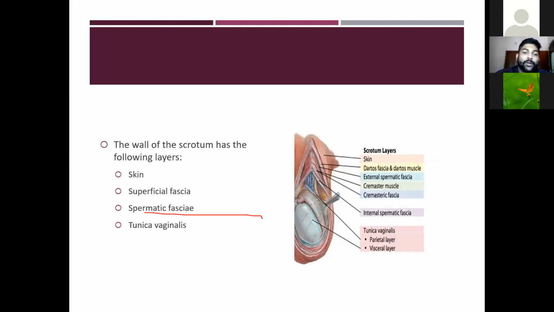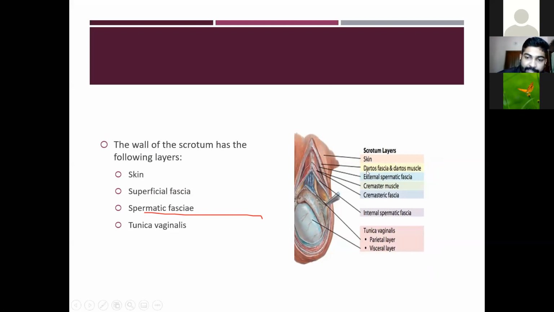In the walls of the scrotum, the layers of the scrotum are the skin, then the superficial fascia, which is also called the dartos fascia, then the spermatic fascia. The spermatic fascia has three layers.